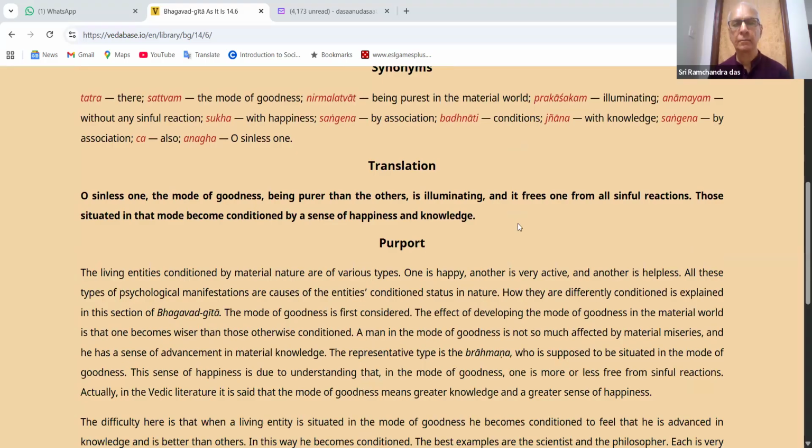Translation by Srila Prabhupada. Srila Prabhupada ki jai. O sinless one, the mode of goodness, being purer than the others, is illuminating, and it frees one from all sinful reactions. Those situated in that mode become conditioned by a sense of happiness and knowledge. Jai Srila Prabhupada ki jai.